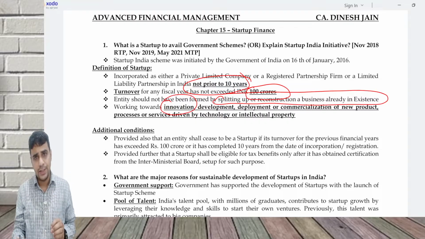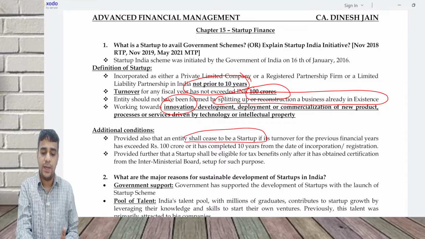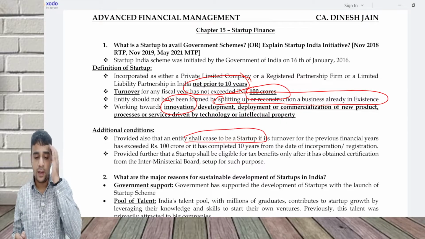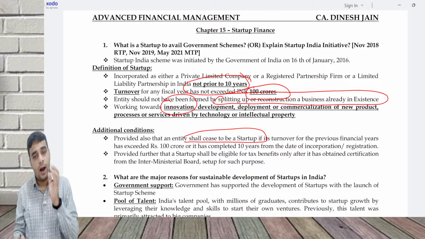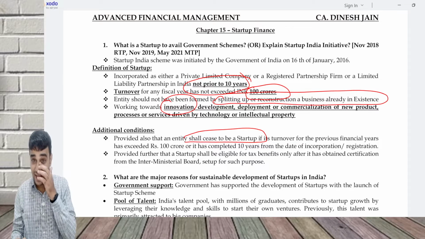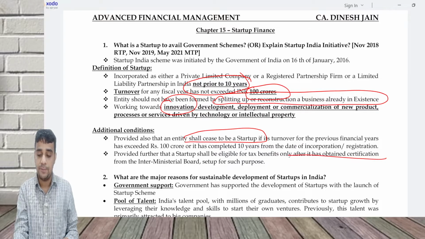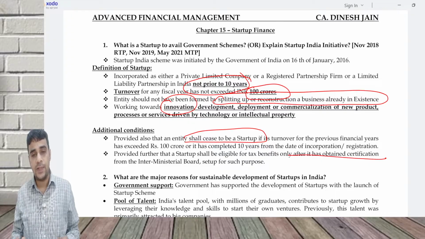The additional condition is, the moment you touch that 100 crore limit, you will cease to be a startup. An entity shall cease to be a startup if its turnover crosses 100 crores or it completes the 10 years limit. And for getting the tax benefits available for a startup, you should get certification from the inter-ministerial board set up for such purpose.